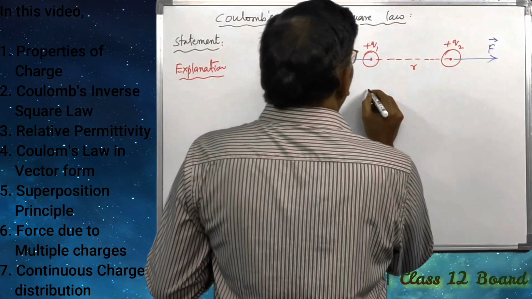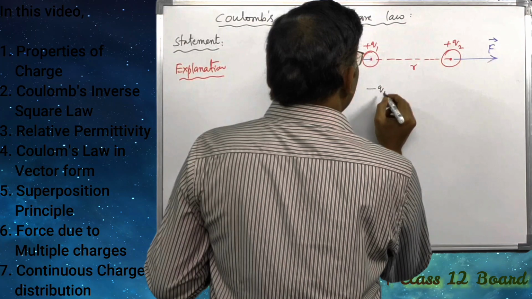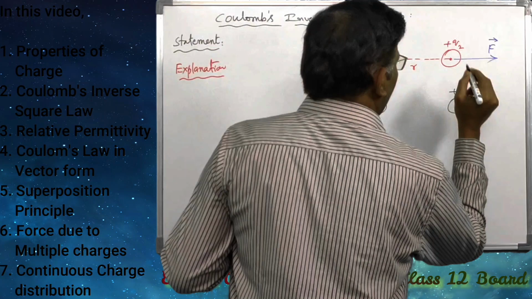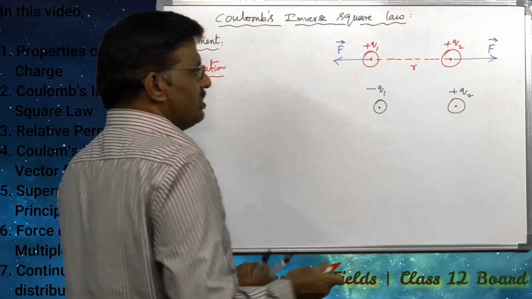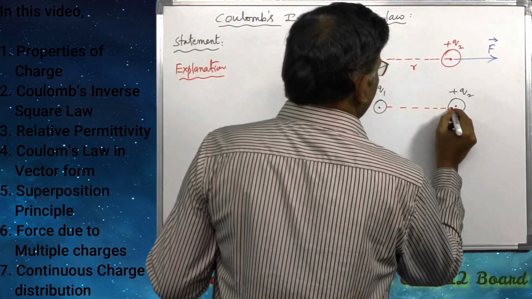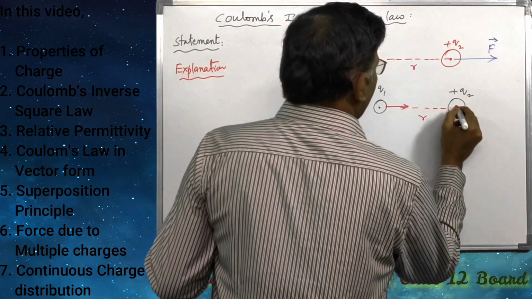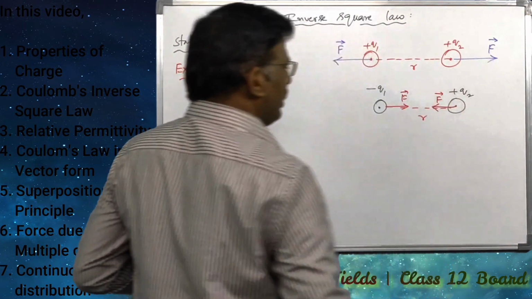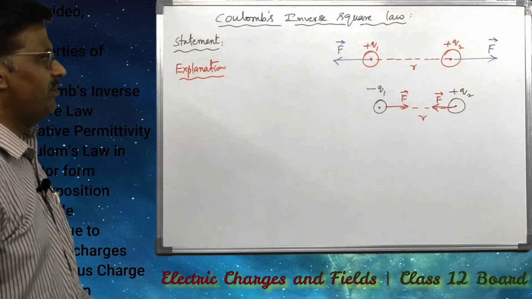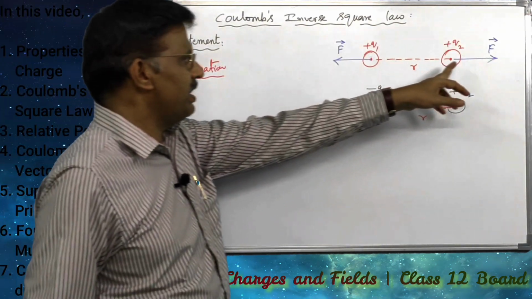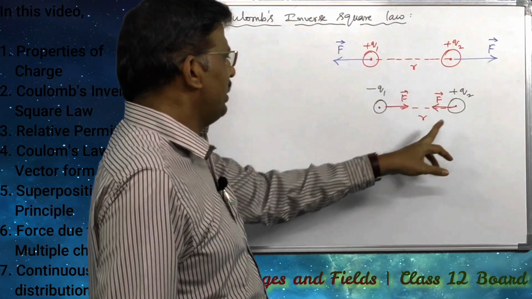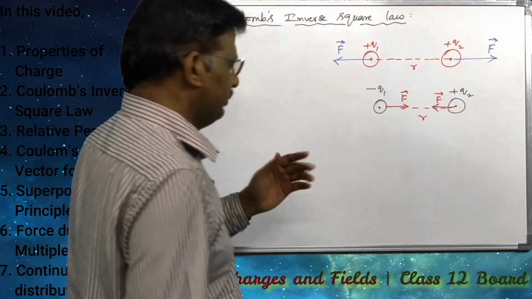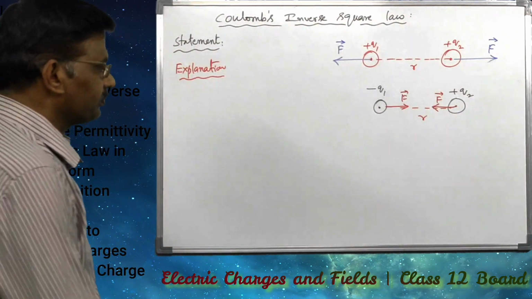And here, if one charge is negative and the second charge is positive, unlike charges, when unlike charges are separated at a certain distance, say r, they attract with a force F bar. So if two like charges are separated, they repel each other, and if unlike charges are separated, they attract each other. So according to the statement,